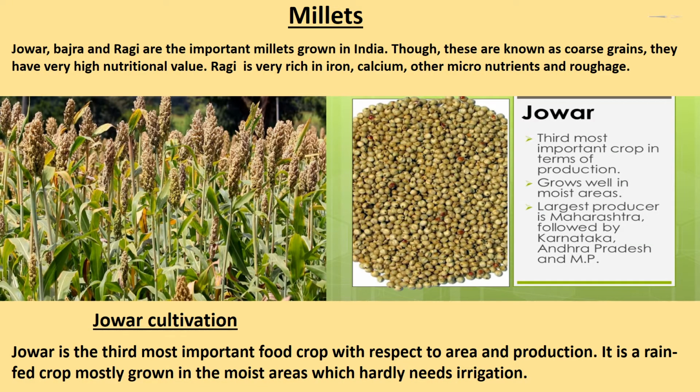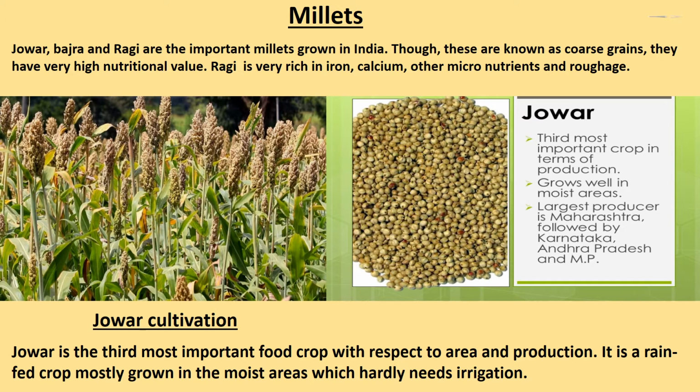Millets. Jawar, bajra and ragi are the important millets grown in India. Though these are known as coarse grains, they have very high nutritional value. Ragi is very rich in iron, calcium, other micronutrients and roughage. So children, in the given figure you can see jawar cultivation.